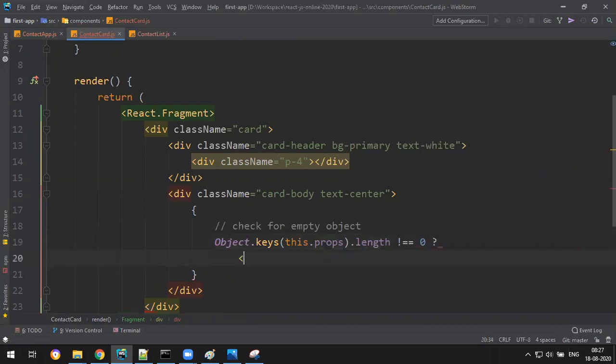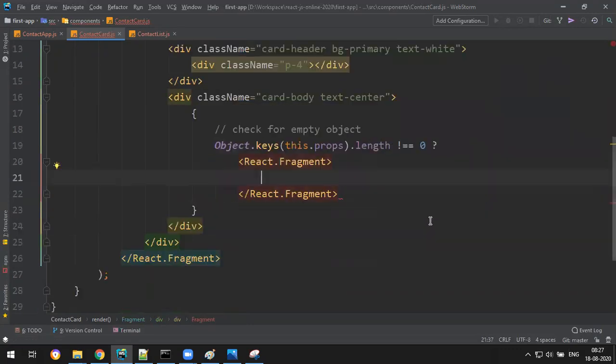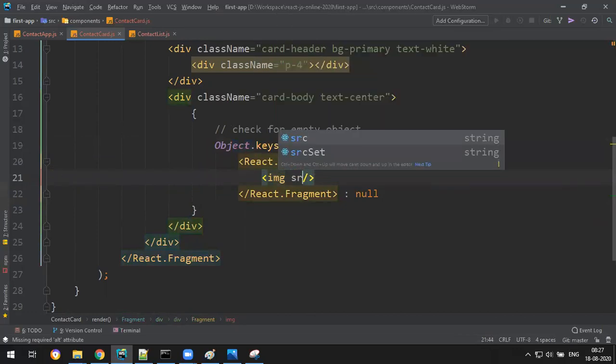Question mark. Let's add some React.Fragment. Otherwise, just nothing to display, null. Now here I know that it is having data, so display. How to display? Let's write image src.